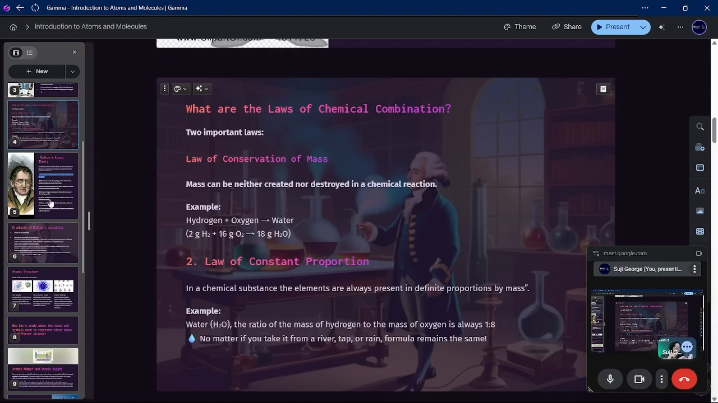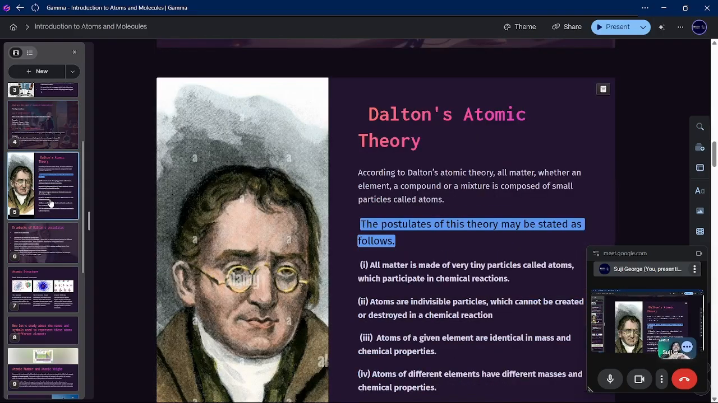Again, these were said long ago, and scientists did more and more experiments to prove that this was correct. And finally, Dalton was the one who proposed a theory, confirming that whatever Lavoisier said was true.